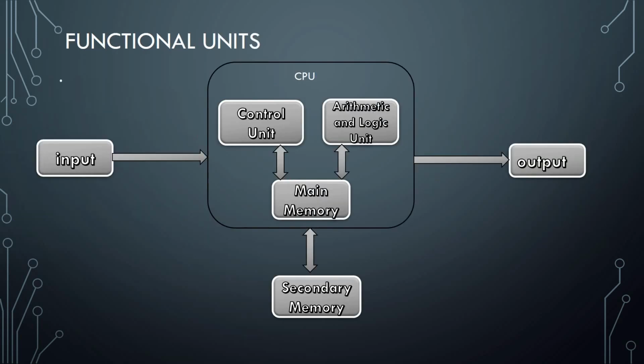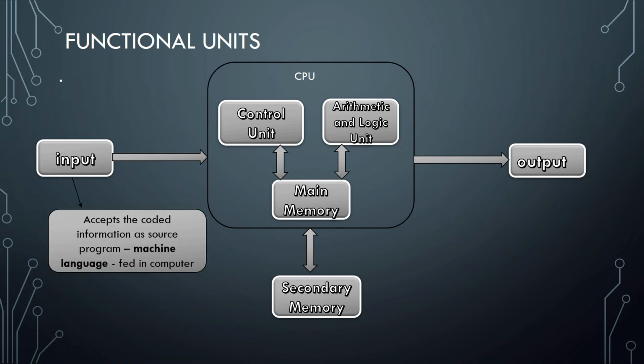Next, we have the functional units of a computer system. In this, we have 4 basic units: input, output, CPU, and secondary memory. Now, what is the input unit? It is the unit from which we take the input and provide it to the CPU. That means it accepts coded information, source program or machine language. Machine language is a binary language which directly works on the computer, and in this we have only 0 and 1. After feeding it to the computer, next we have the output unit, which acts as a counterpart of the input unit, and it displays the result to the outer world.